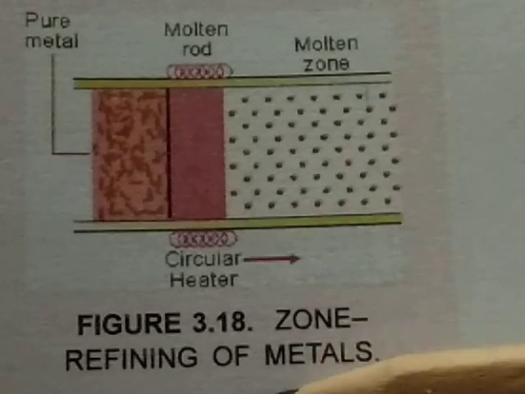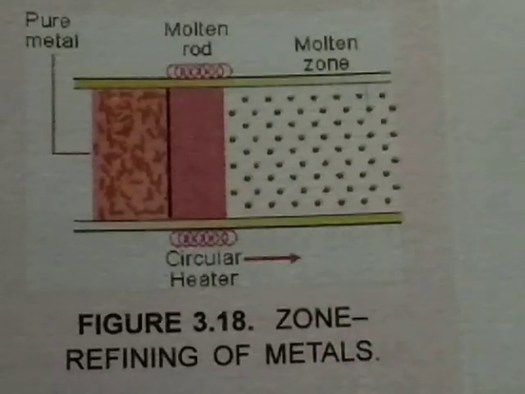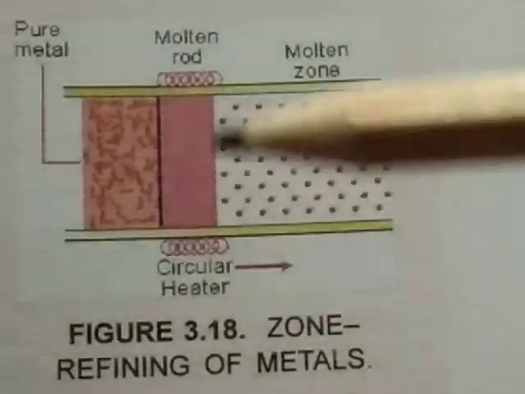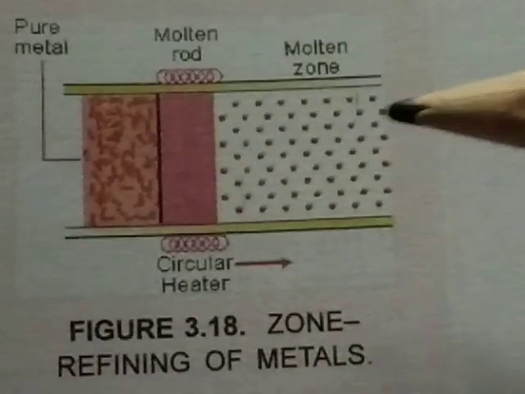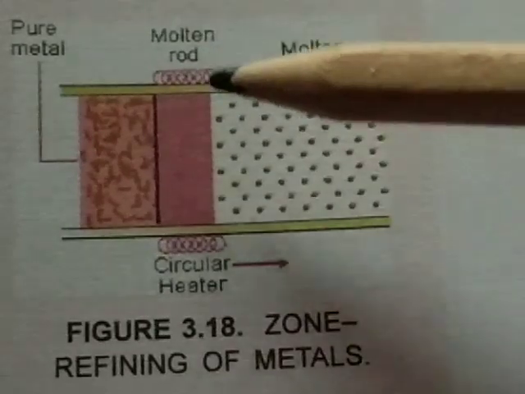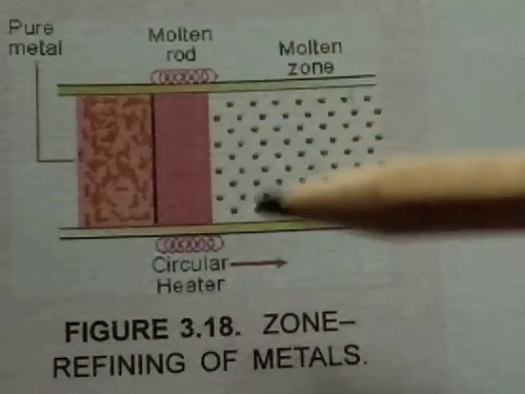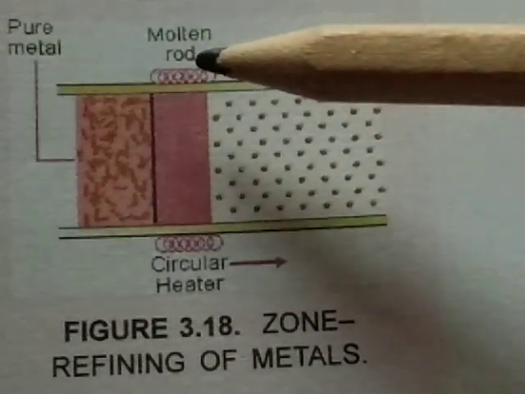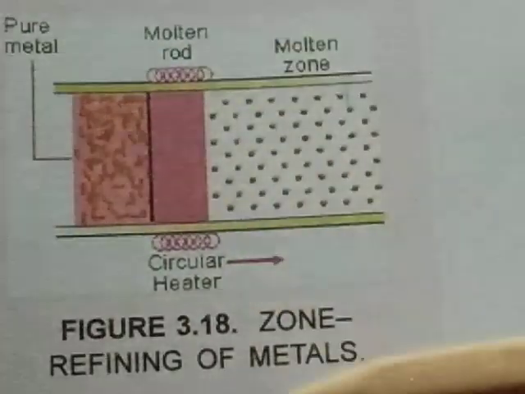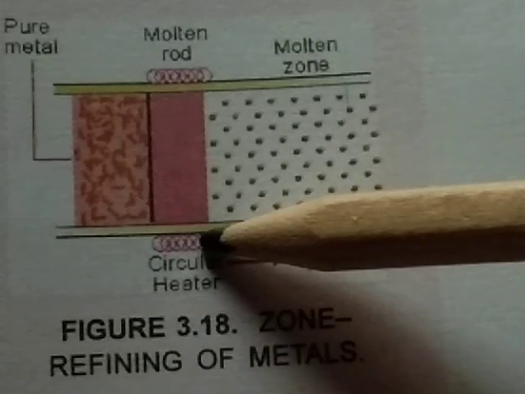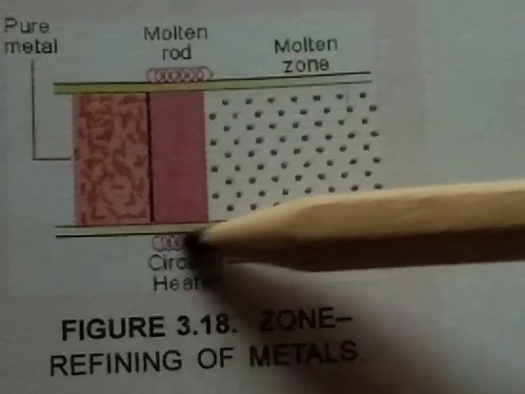This is the zone refining of metals. In this zone refining, the impure metal is converted into a rod which is heated at one end with a circular heater.